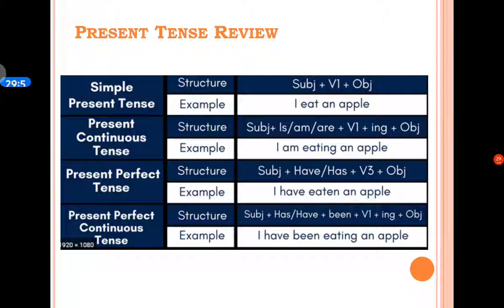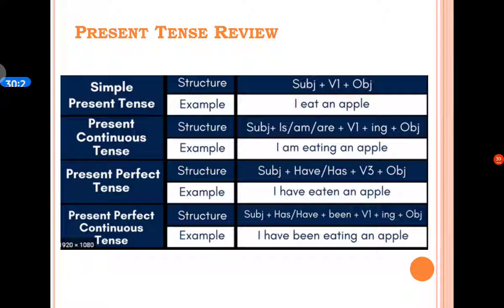It is an example of present continuous tense because in this example we have am, is, are plus verb in the ing form. The third kind of tense is present perfect tense, and its structure is have, has plus verb in the third form or verb in the past participle form. Here is an example: I have eaten an apple. In this particular example, we have have plus verb in the third form, that is eaten.